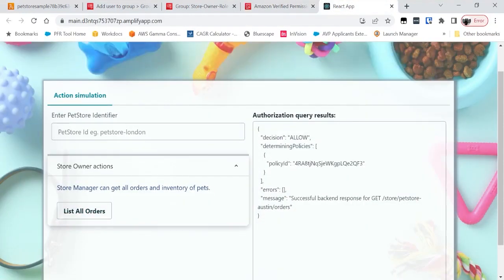Okay, this seems to work well. Verified permissions and we together solved role-based access controls. Well, actually, not really. While this is a good way to go about it, we still see a lot of customers falling into this problem called role explosion. So what is role explosion? Role explosion is when you have hundreds and thousands of roles and managing and auditing roles becomes really challenging for your organization.